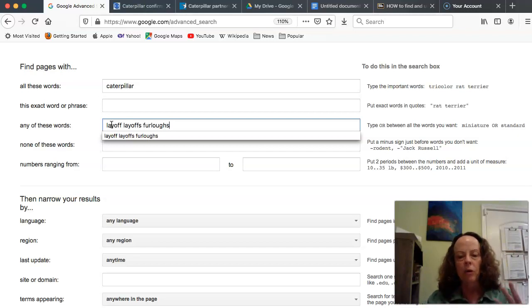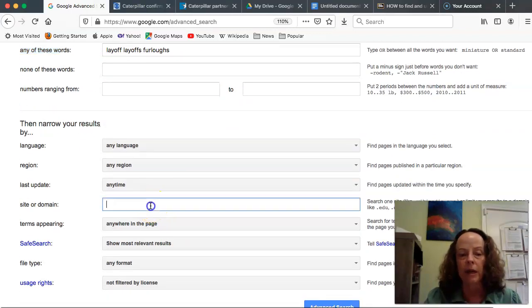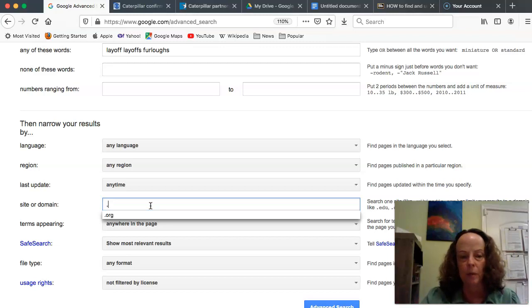If I'm Googling and just putting in a bunch of words, I may or may not get good results. But here I can say, hey, I want any one of these three words to be in my results. I can also narrow my results to a particular site or domain. The librarians will tell you that .edu means an educational document. .com, of course, is the usual things like newspapers.